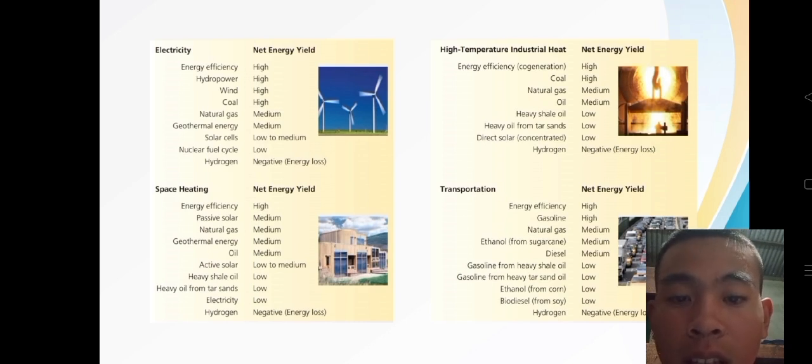This indicates the net amount of usable energy produced by an energy source, after accounting for the energy required to extract, process, and deliver it. It's also a qualitative measure: high, medium, low, negative energy loss. So negative net energy yield means more energy is expended in the process than is gained.